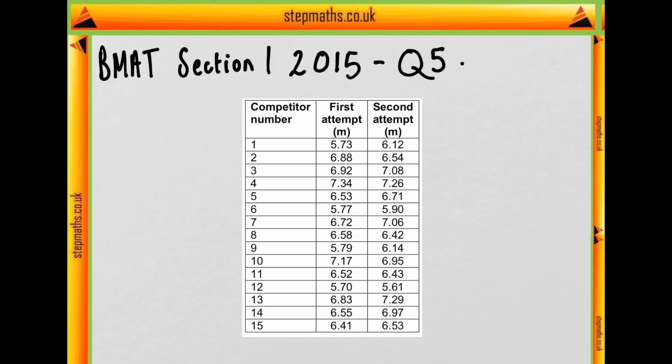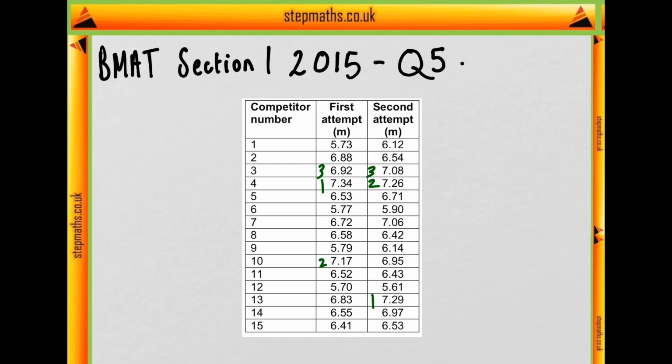So just as a tip, let's note down the highest 3 or 4, just to be safe, in both columns, and then see where we are. So we'll note down the top 3 in this column, which appears to be 1, 2, and it appears to be 3 here, 6.92. No one else got above 7. In the second column, if we look down, we can see we have a value of 7.26 here. We have a value of 7.29 here, we have a value of 7.26 here, and a value of 7.08 here.